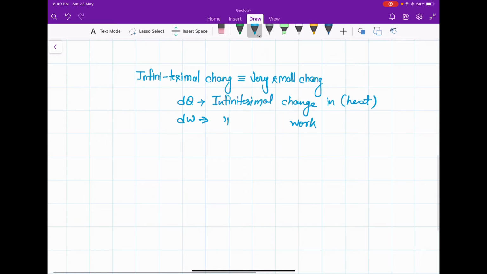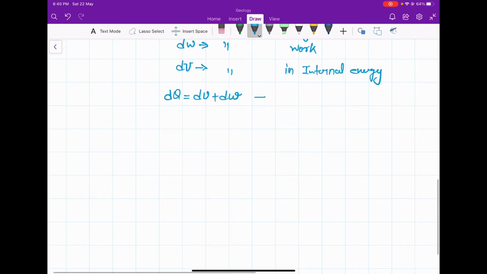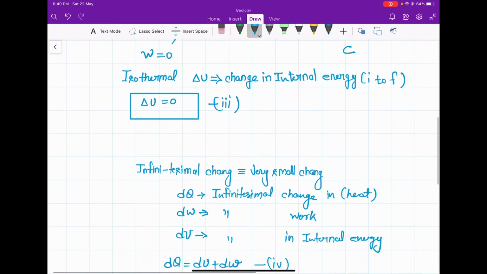Then the change in internal energy will also be very small. So that will give dq which is equal to du plus dw. This is equation number 4.